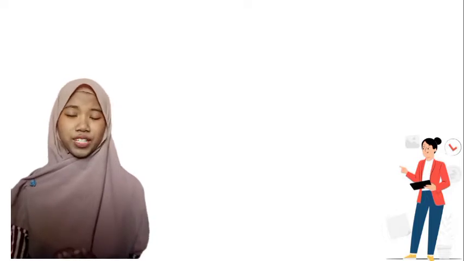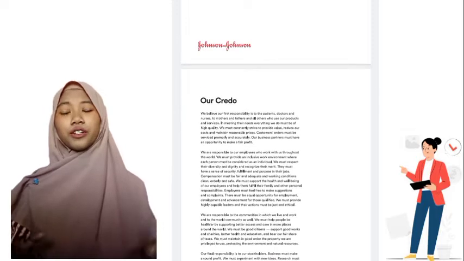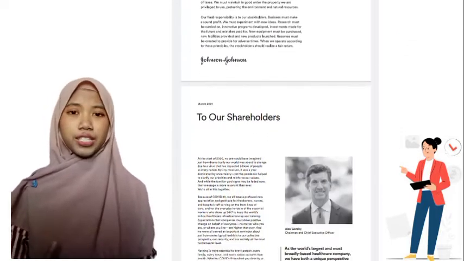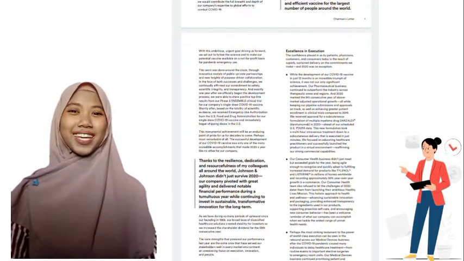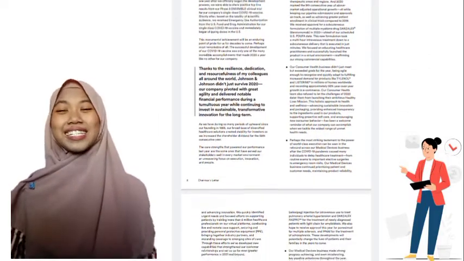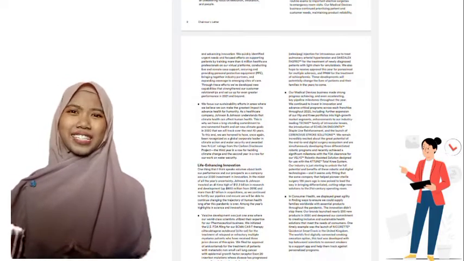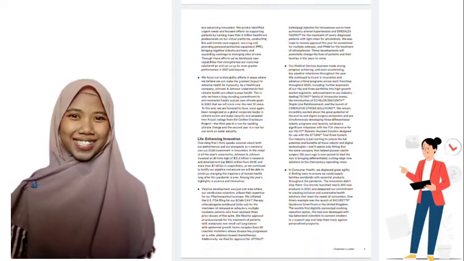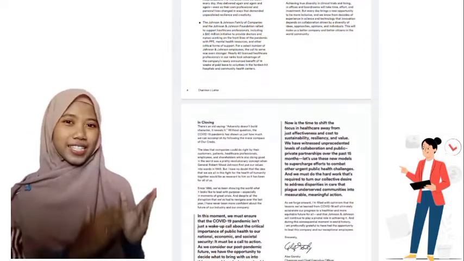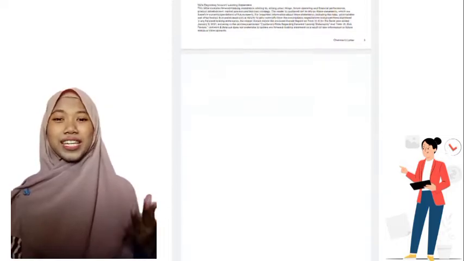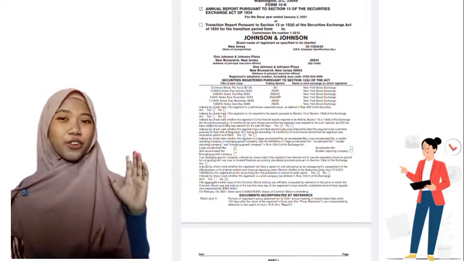Okay, now I will show you guys an example of corporate reports. Here I already found the corporate reports of Johnson's Company. Do you know, guys, Johnson's Company? Johnson's Company is a company that focuses on baby products. So here, beside me, is the example of corporate reports, the Johnson's Company corporate reports.